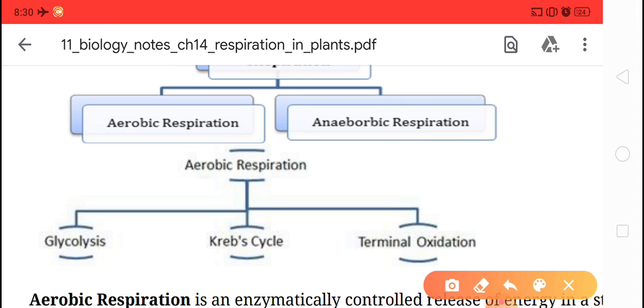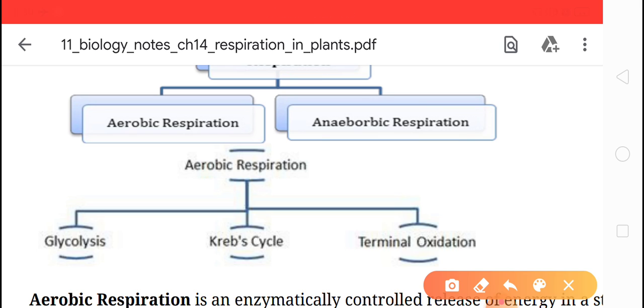Aerobic respiration, children, you know very well, is when the food is broken down with the help of oxygen, and more energy is released. The complete breakdown of food takes place in aerobic respiration, and in most organisms aerobic respiration takes place. Clear?